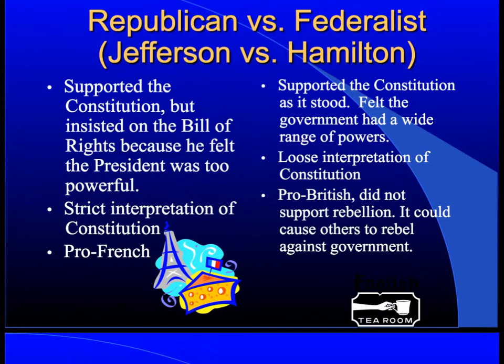Back to Jefferson. He supports the Constitution, but he insisted on having the Bill of Rights. He did not want the federal government to be too powerful. Still scared of a president that might abuse the power, and he wants individuals to make sure that they have rights. After all, you guys are aware that as individuals, we don't have rights listed in the Constitution. Our rights come from the Bill of Rights. The Constitution just explains to the federal government what it can and can't do.